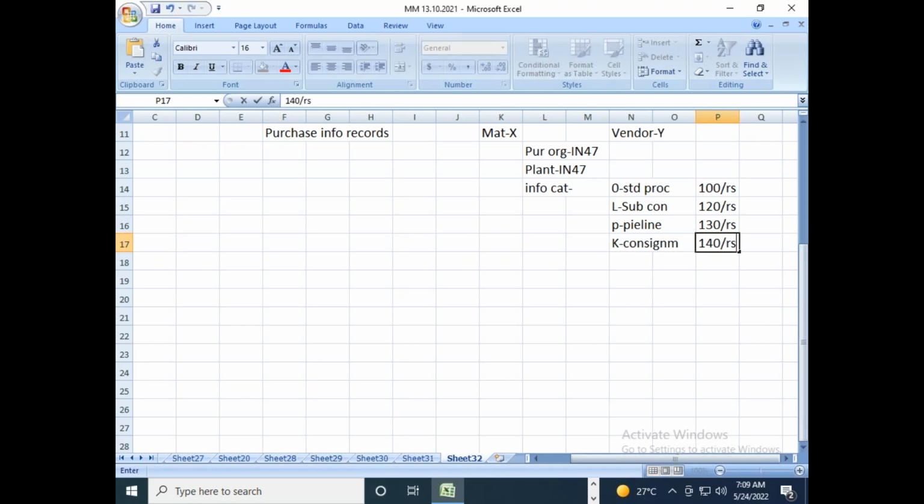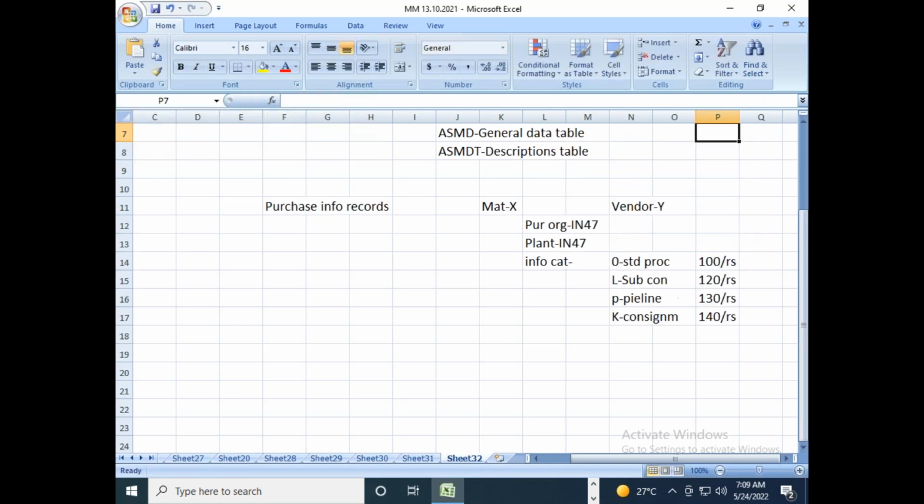Means if I am buying a material X from vendor Y and for the plant usage IN47, and by using the procurement department IN47, and it is a standard procurement process, then I will pay to the vendor 100 rupees per piece. And if it is a subcontracting procurement process, I will pay 120 rupees. If it is a pipeline, I will pay 130. If it is consignment, I will pay 140.